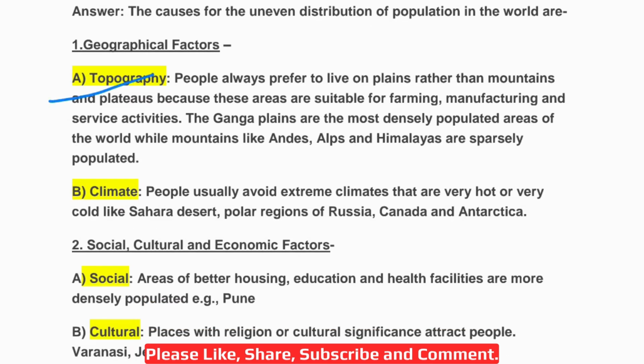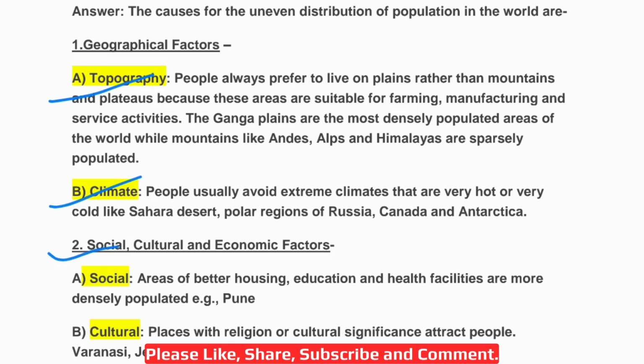So people always prefer to live on plains rather than mountains and plateaus because these areas are suitable for farming, manufacturing and service activities. The Ganga plains are the most densely populated areas of the world, while mountains like Andes, Alps and Himalayas are sparsely populated. Then the next factor, climate. People usually avoid extreme climates that are very hot or very cold like Sahara Desert, polar regions of Russia, Canada and Antarctica.